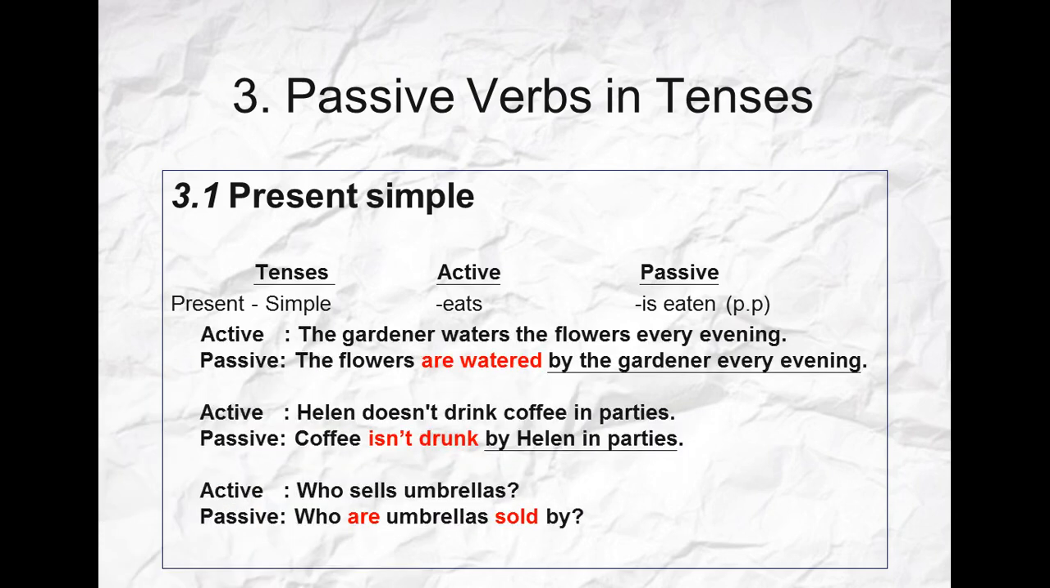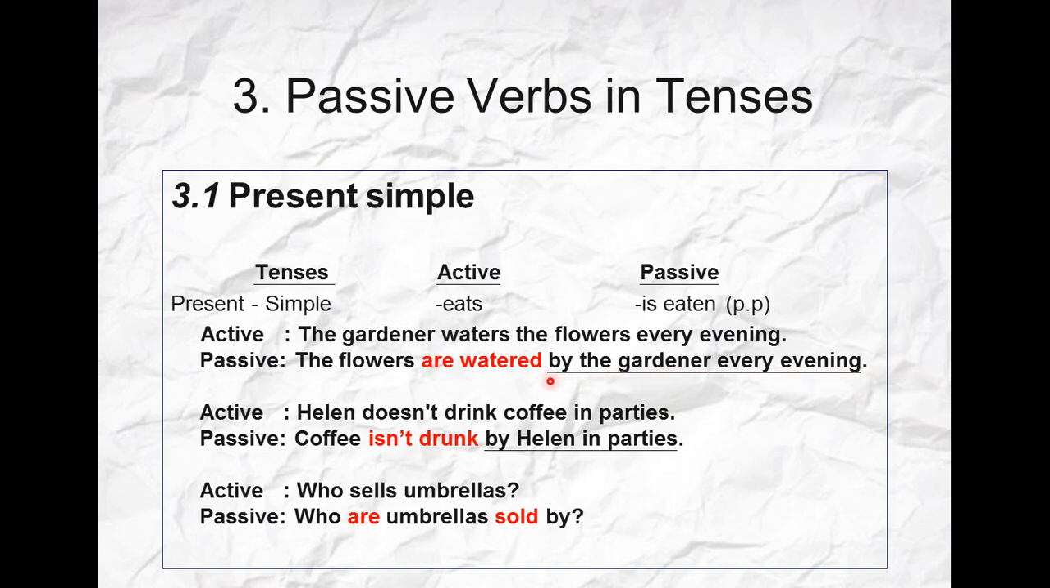Okay, examples: in the active, the gardener waters the flowers every evening. The word water here as a verb means to put some water, and here waters is in the present simple. So the passive voice will be like this: the flowers are watered by the gardener every evening.